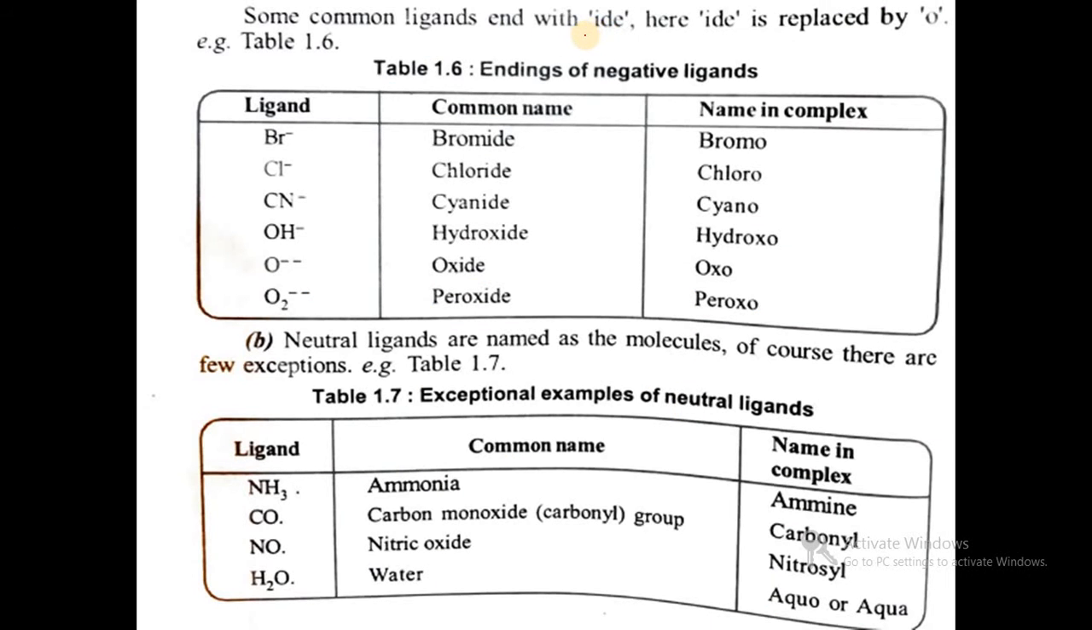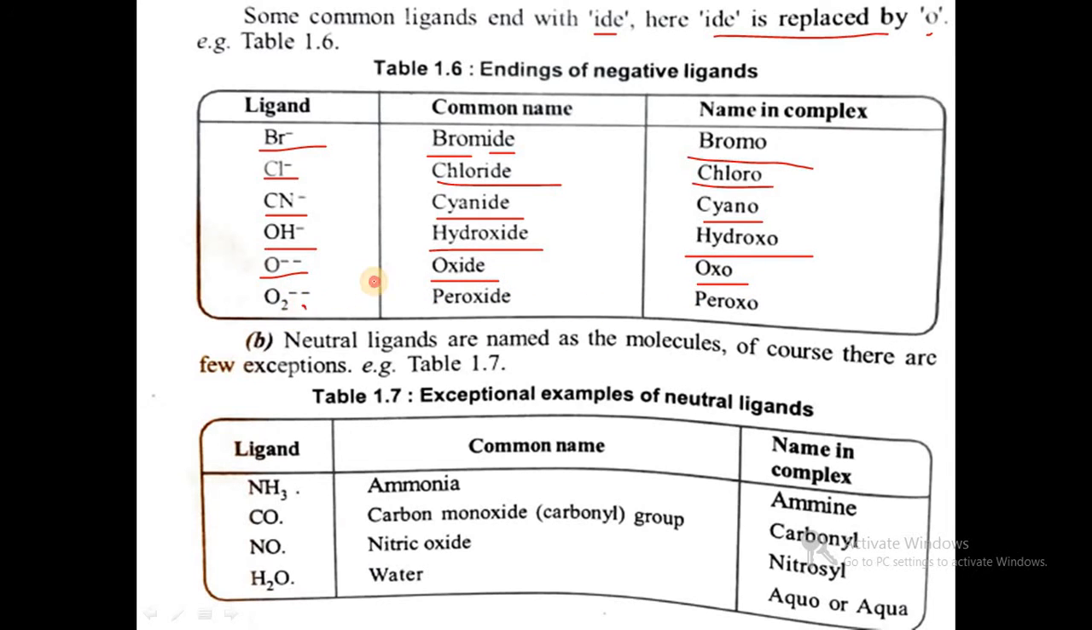Some common ligands end with -ide, and here the -ide is replaced by O. For example, Br minus, bromide, ends with -ide, but in a complex it is represented as bromo. Cl minus, chloride, is chloro. CN minus, cyanide, is cyano. OH minus, hydroxide, is hydroxo. O 2 minus, oxide, is oxo. And O2 2 minus, peroxide, is peroxo.